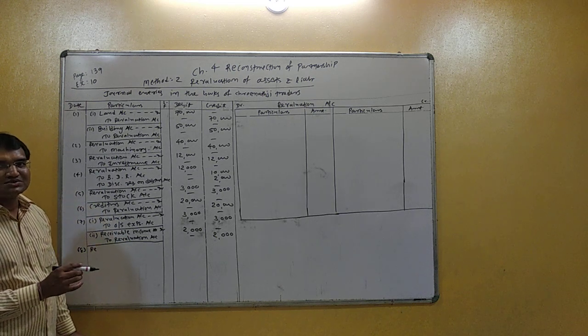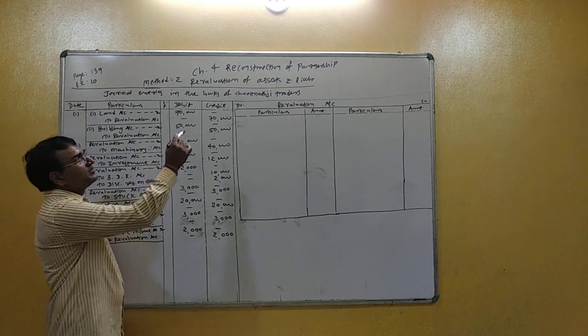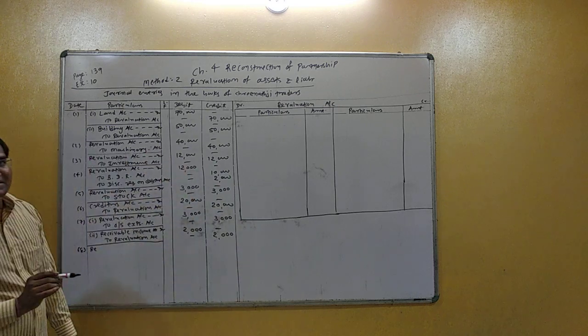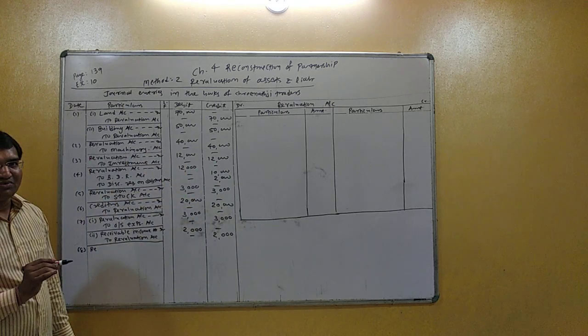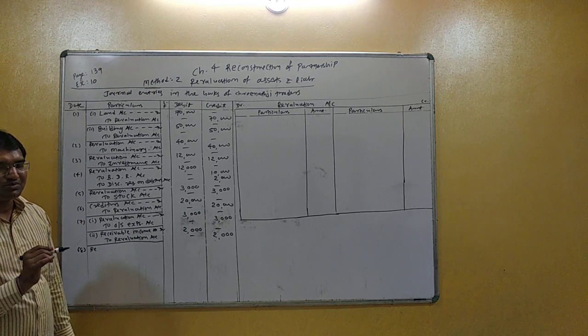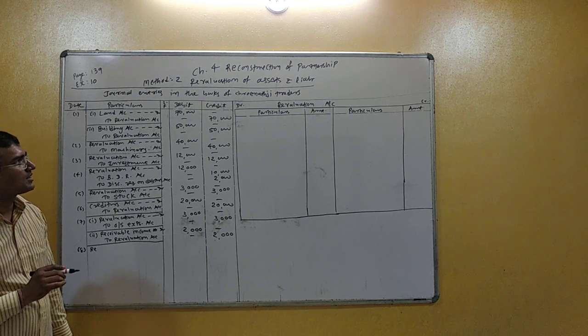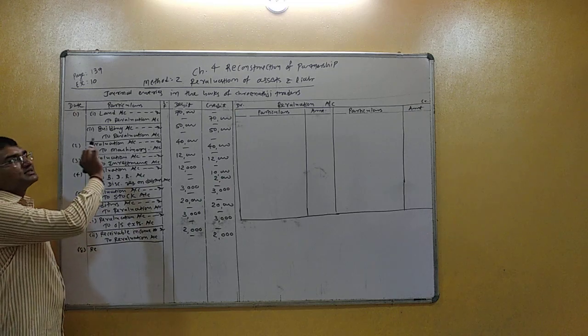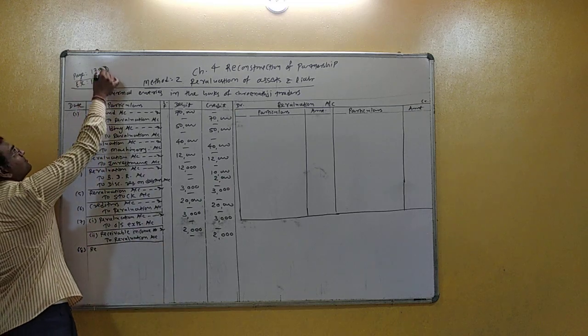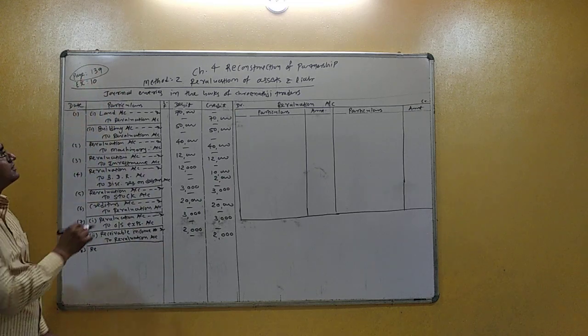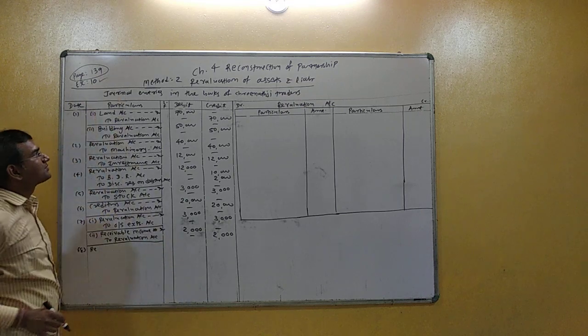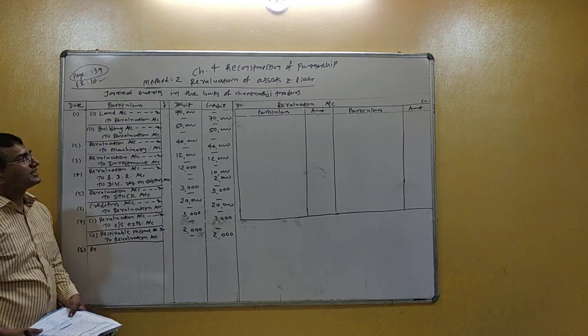Okay, students, today we are going to solve a practical example of revaluation of assets and liability. This exercise is given on page number 139, exercise 10, in your textbook.